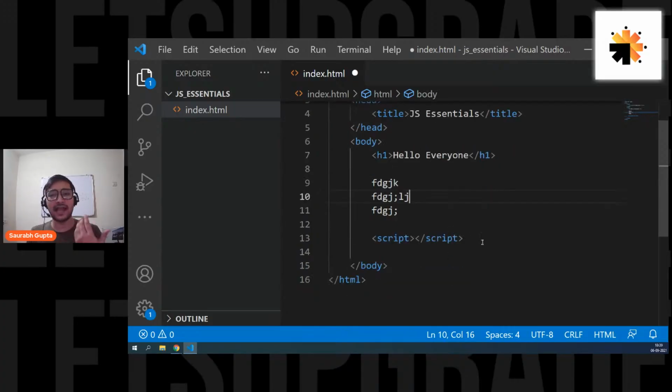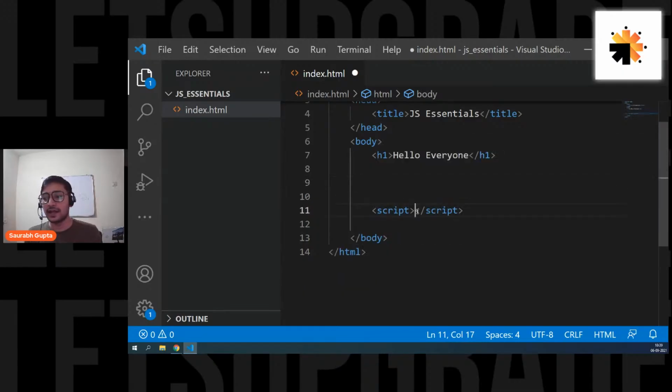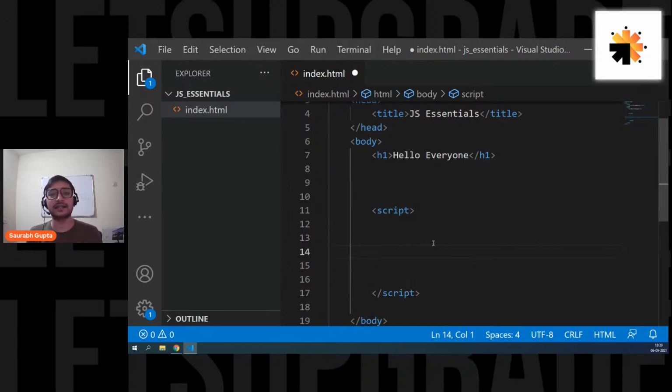I have seen a lot of people putting their script in the head. That's not a good practice. You should never do it. It works, that's fine, but sometimes it may cause you a few troubles. So always put your script tags at the bottom, wherever you end your HTML. And in between these script tags, you can actually start writing JavaScript, just like in between style tags you can write CSS.